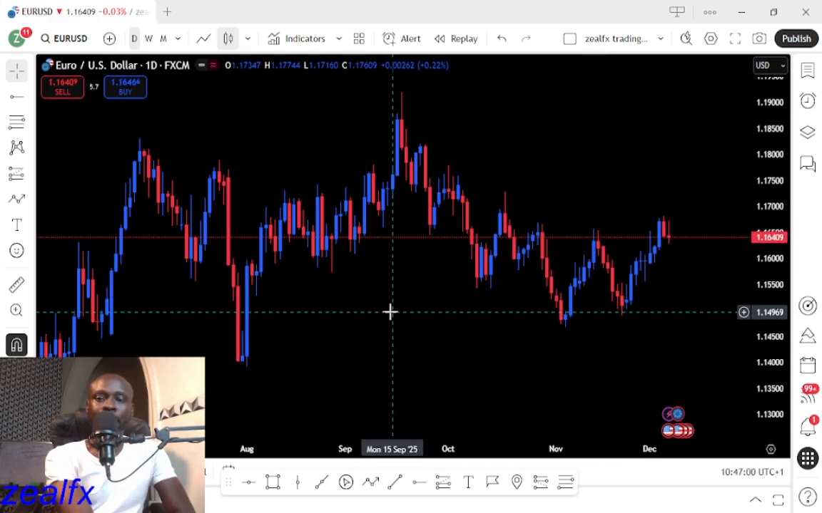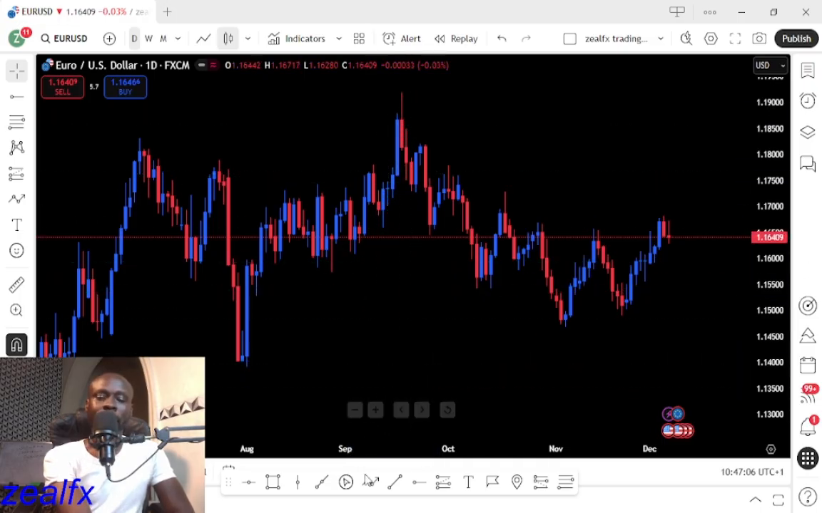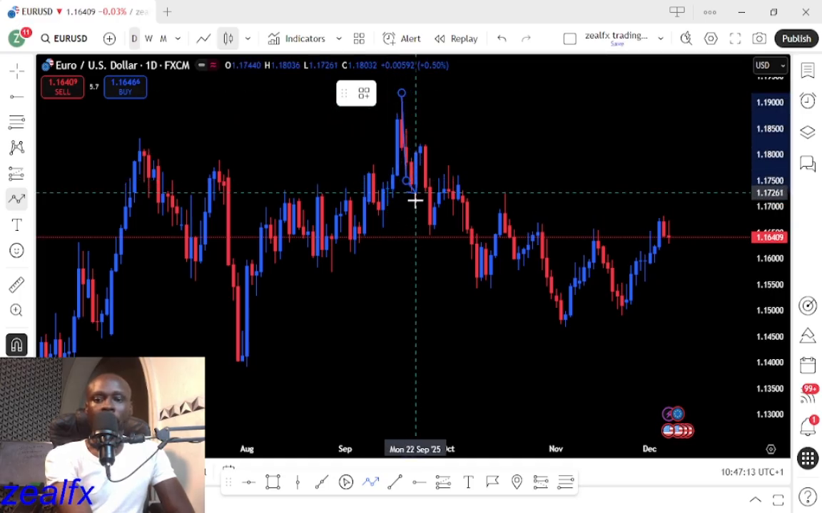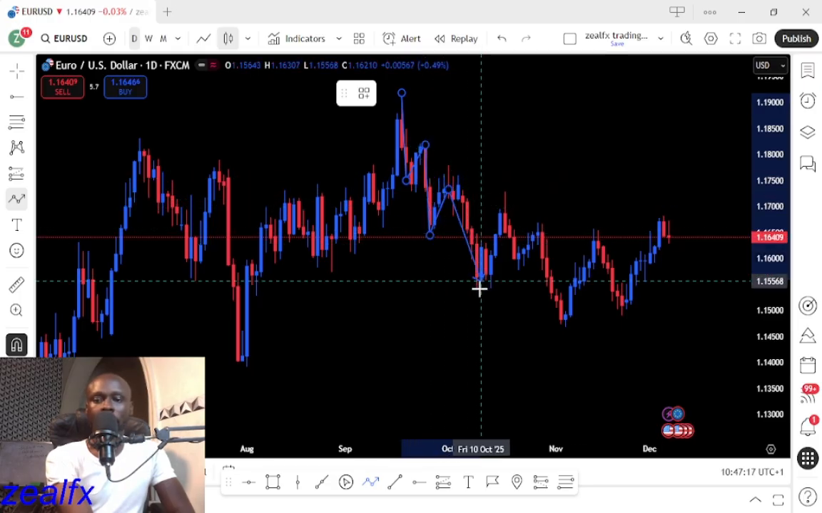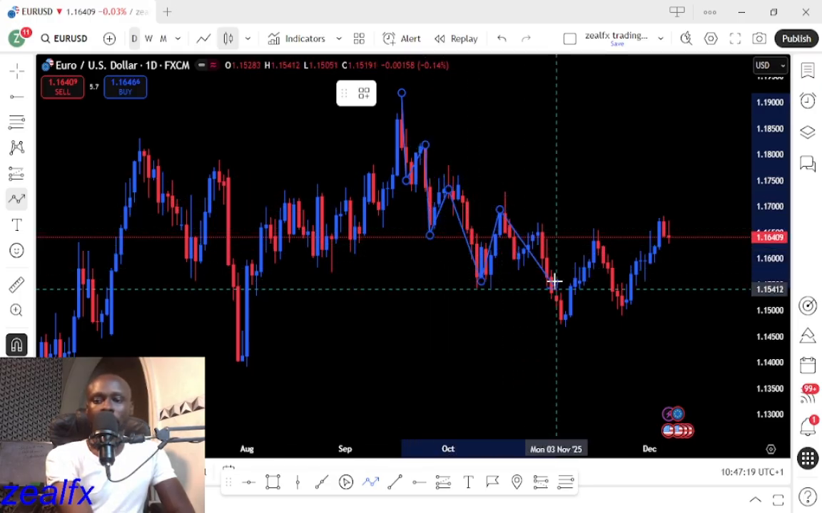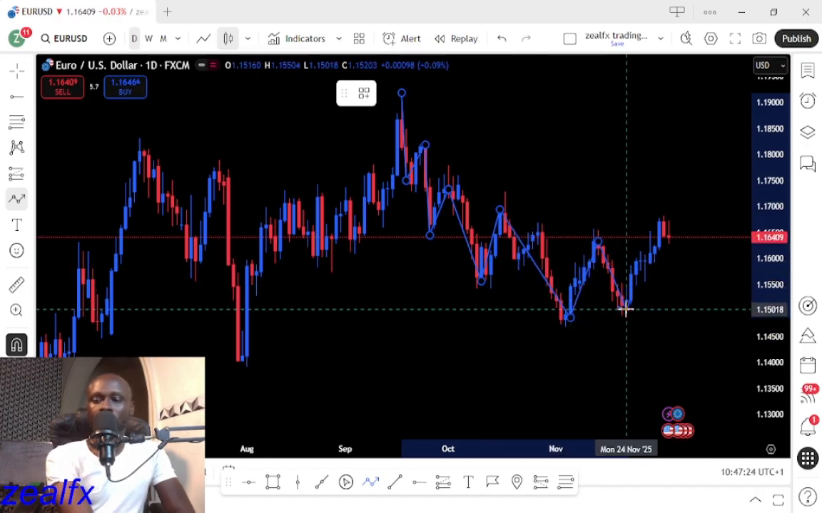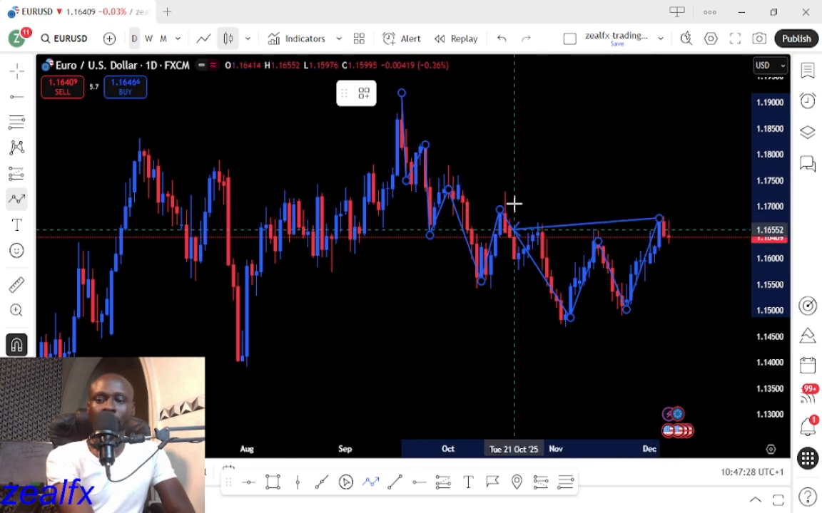So let's look at our next pair, which is the EURUSD. EURUSD on the daily chart still remains on a sideways trend. You can see we have this inner structure move, which is a higher high, then we have a lower high, lower high, lower high, then we have a higher low. So this keeps the EURUSD on a sideways trend of an inner structure.